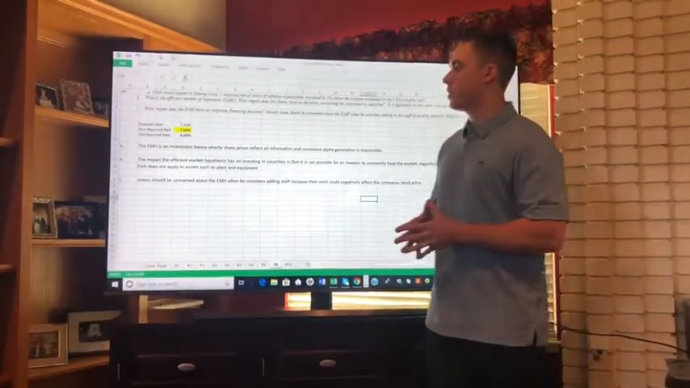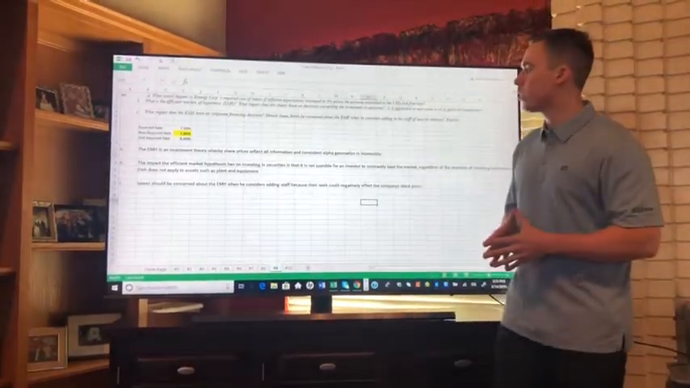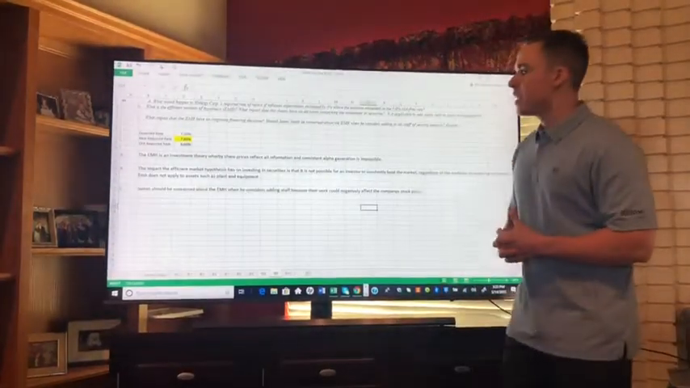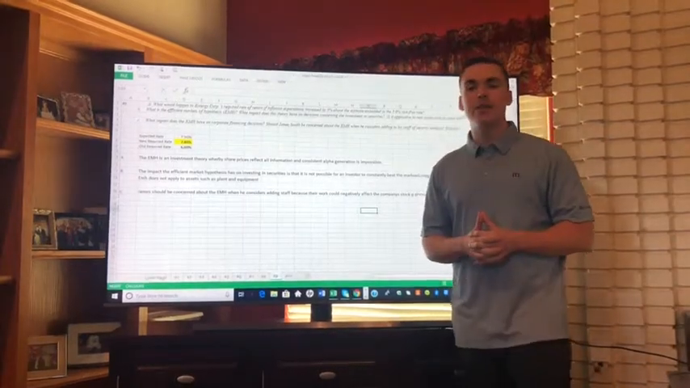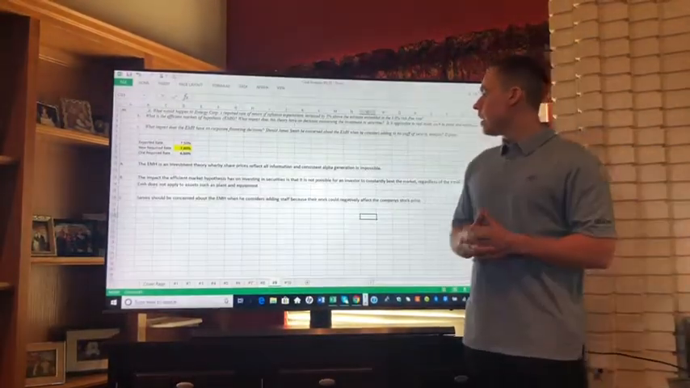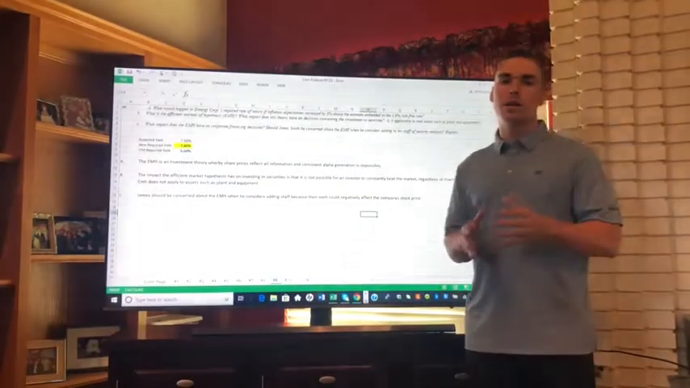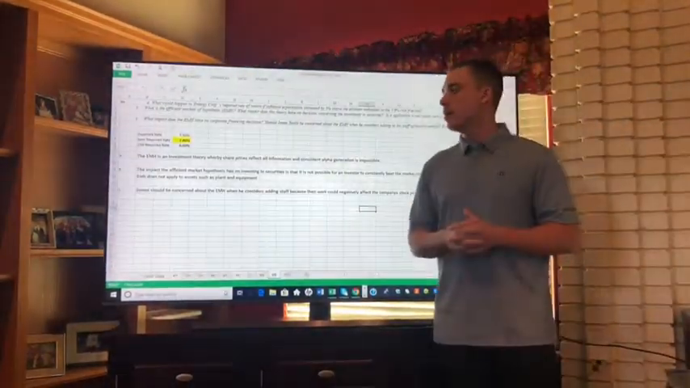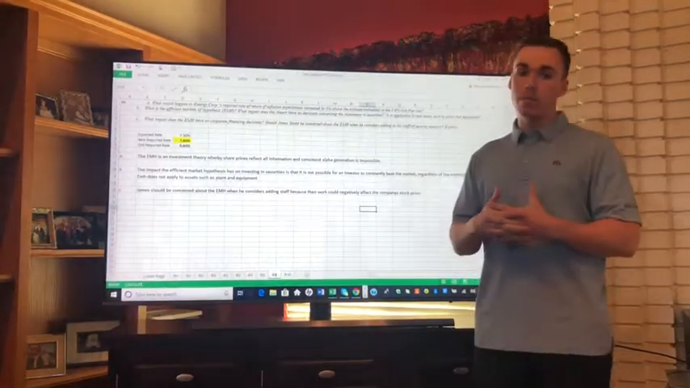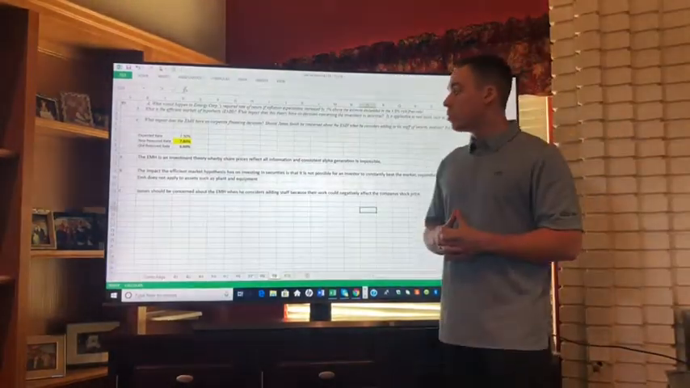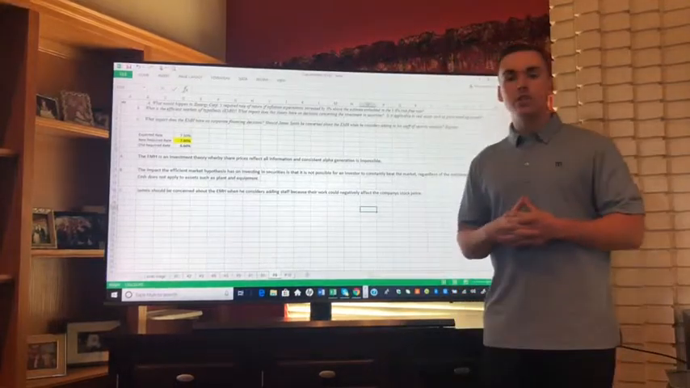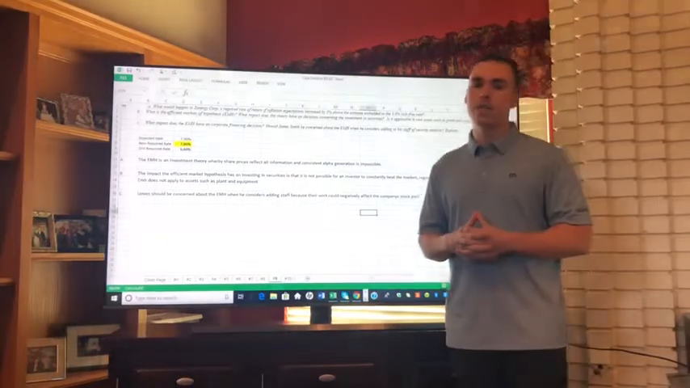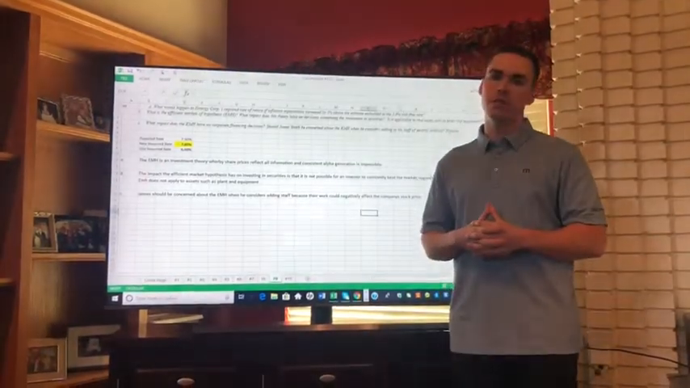The efficient market hypothesis is an investment theory whereby share prices reflect all information and constant alpha generation is impossible. The impact the efficient market hypothesis has on investing in securities is that it is not possible for an investor to constantly beat the market with given information. The efficient market hypothesis does not apply to real assets such as property, plant, and equipment. If James were to hire additional staff, he should be concerned about the efficient market hypothesis because adding additional staff could negatively affect the stock price of his company.